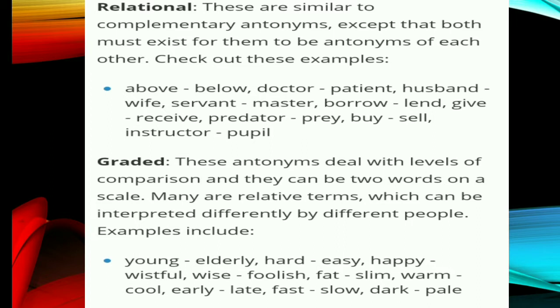The third kind is graded antonyms. These antonyms deal with levels of comparison, and they can be two words on a scale. Many are relative terms which can be interpreted differently by different people. The examples are young, elderly; hard, easy; happy, wistful; wise, foolish.